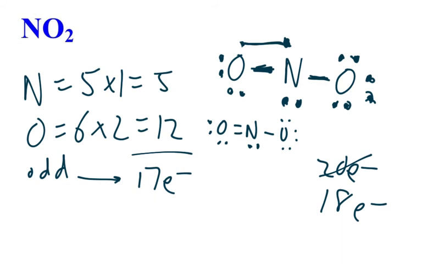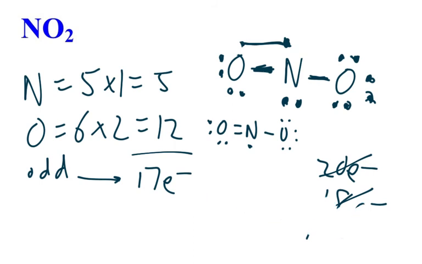And we still got to remove one more. Now, when nitrogen's involved, what I would do is I would remove the dot from the nitrogen. So what I'm going to do is I'm going to remove one of the dots from the nitrogen down here. So I'm going to erase it. And by doing that, it now matches. We now have 17. So notice that the odd number is where the nitrogen is.